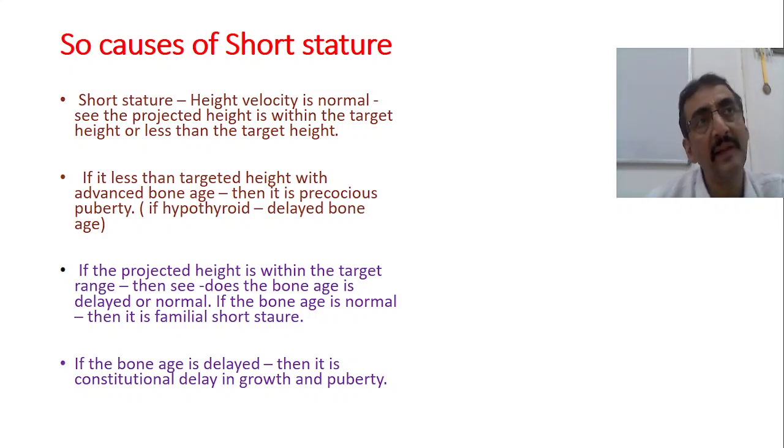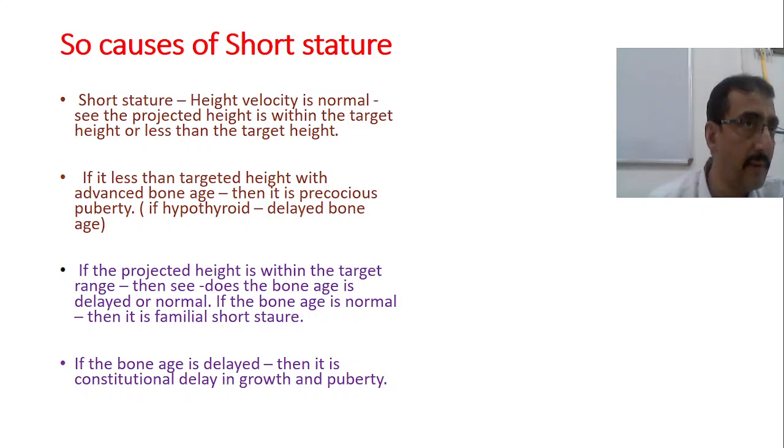Bone age plays a very important role. If the bone age is normal, then it is familial short stature. If the bone age is advanced, then it is precocious puberty. And if the bone age is delayed compared to the chronological age, then it is constitutional short stature.